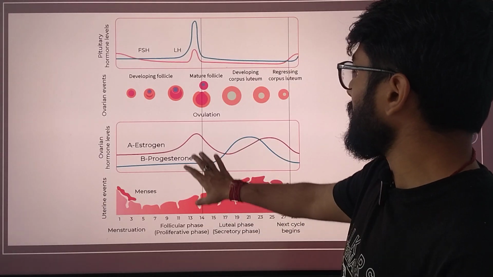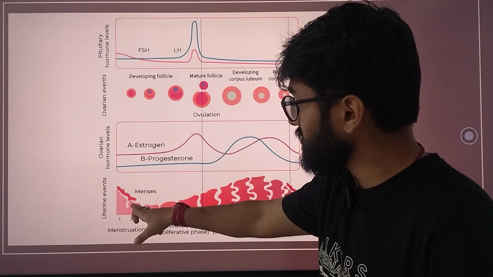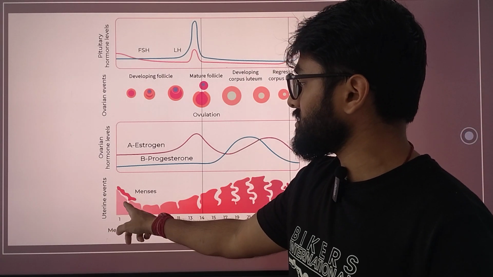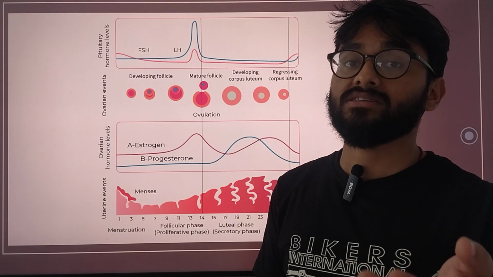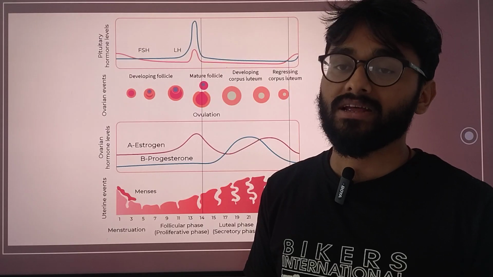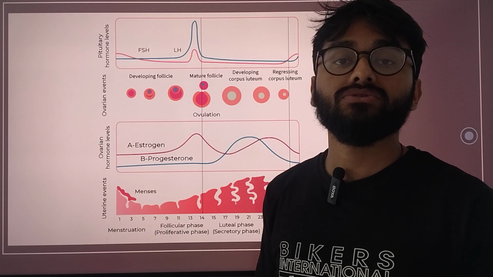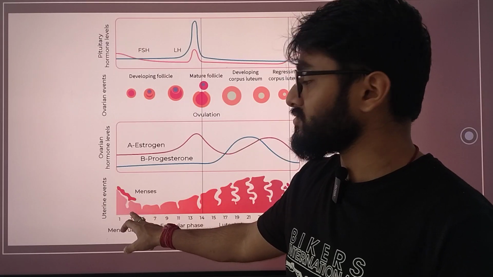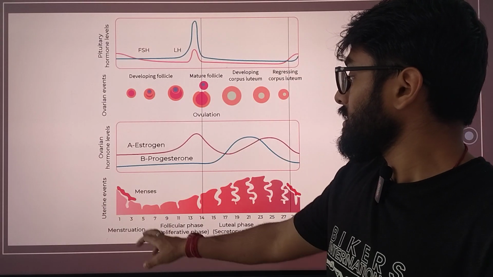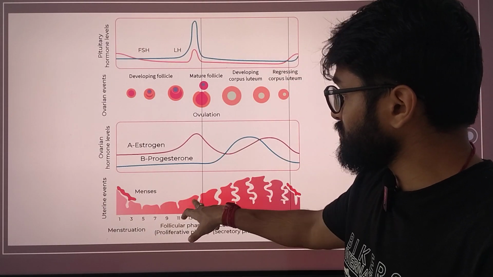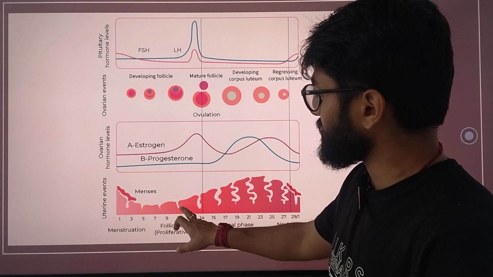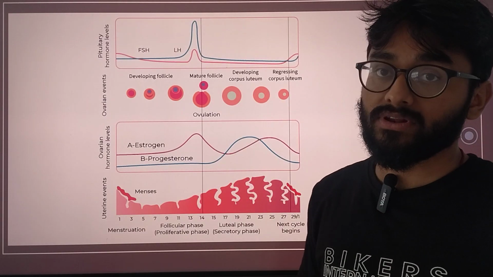Now in that part itself, if you see in the uterine muscles, for the first few days you will see the menses, that is the rupturing of the blood vessels in the endometrial lining, which ruptures in order to release the blood. After that, it rebuilds itself as the follicular phase develops.